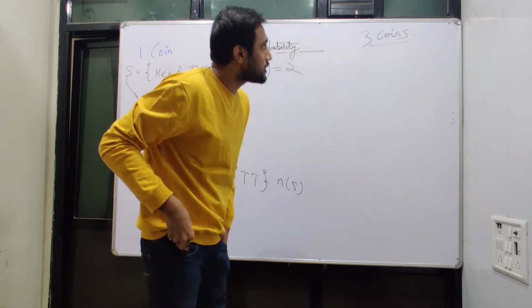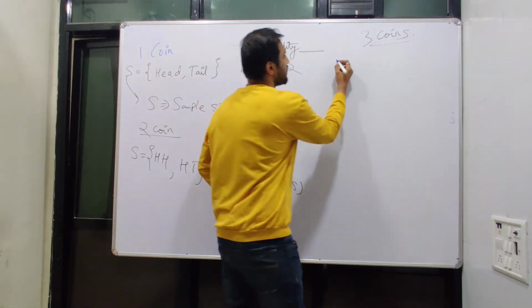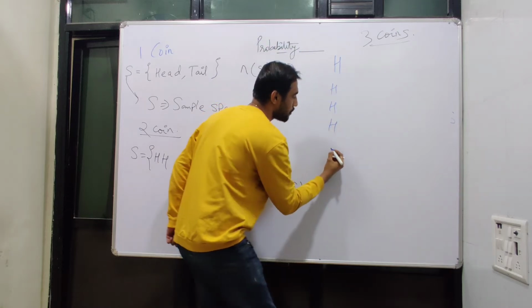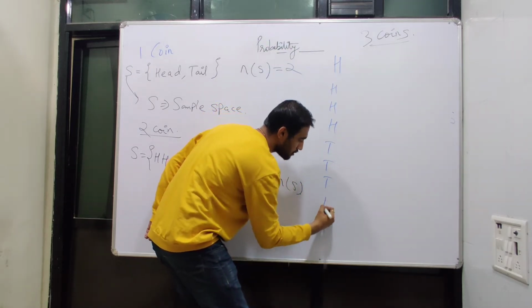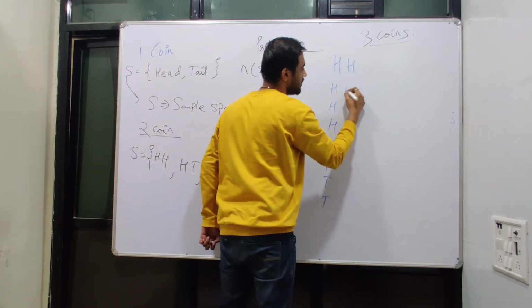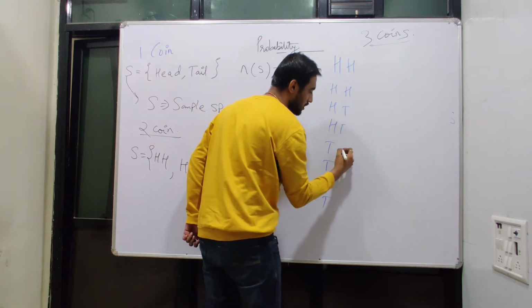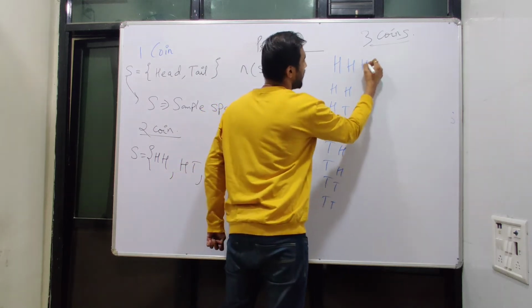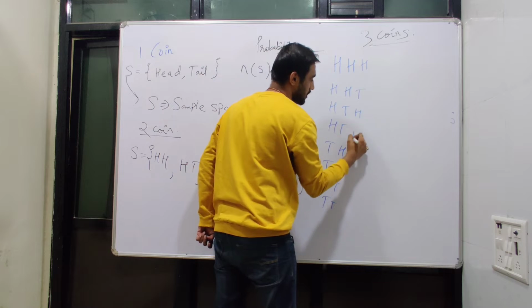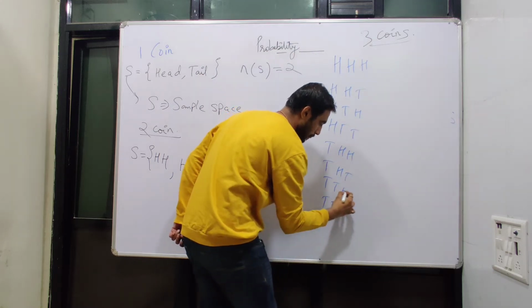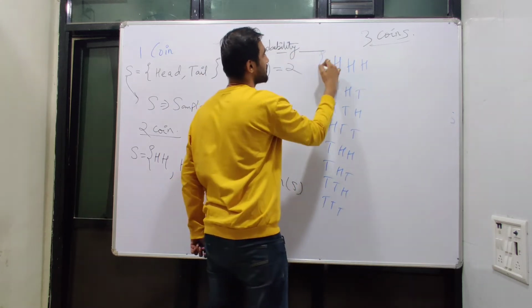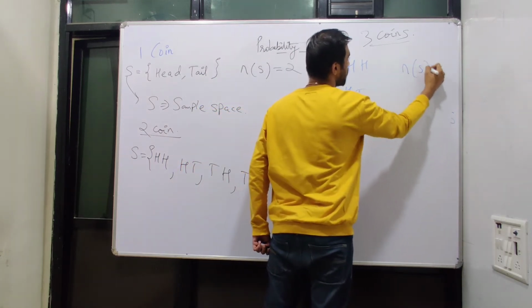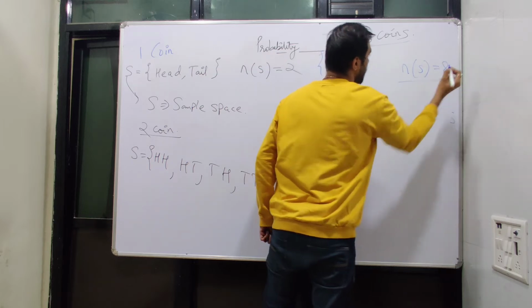To remember the sample space for 3 coins, we have a short trick where we can write 4 heads simultaneously and 4 tails further below, then 2 heads and 2 tails, then again 2 heads and 2 tails, then alternate head and tail. So now the sample space changes from 4 to 8.